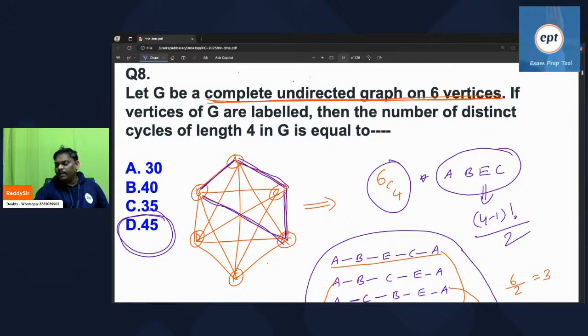We have done this one many times. The number of Hamiltonian cycles possible is (4 minus 1) factorial by 2.